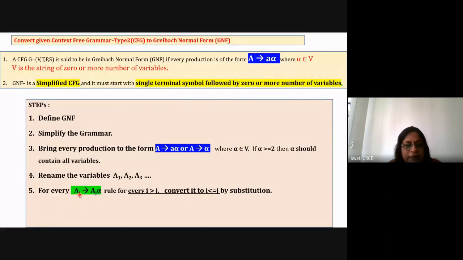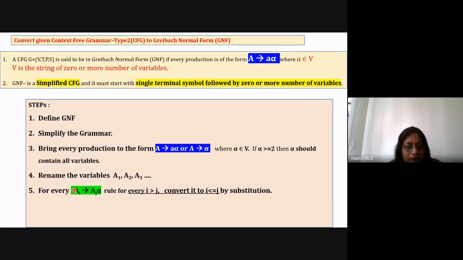If i is greater than j, it means it is A2 and here A1. Then, if i is greater than j, convert it to i less than or equal to j by substitution. So by referring to other variables, you will have to convert it into the format such that your i should be less than or equal to j. Okay.